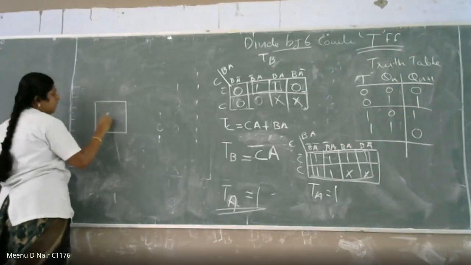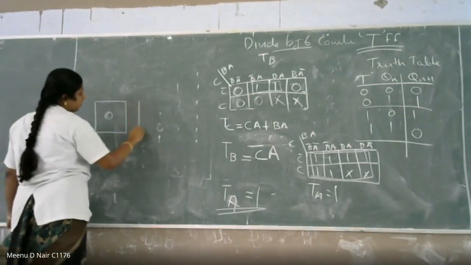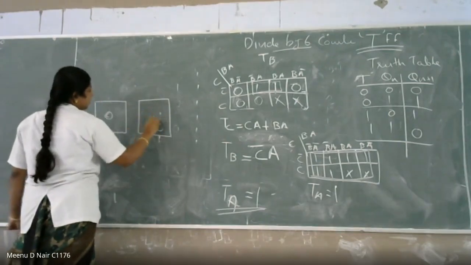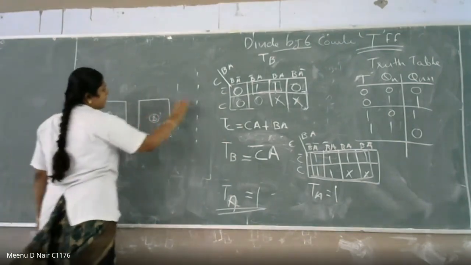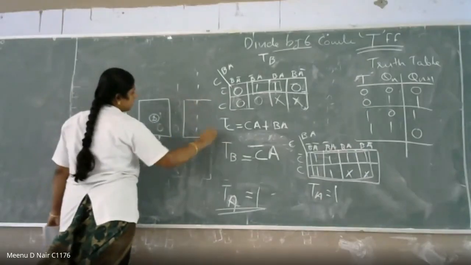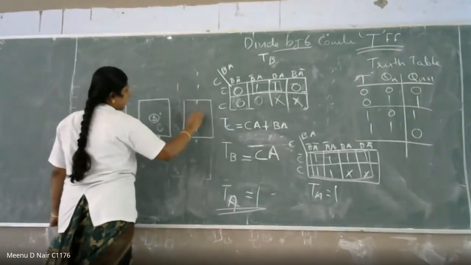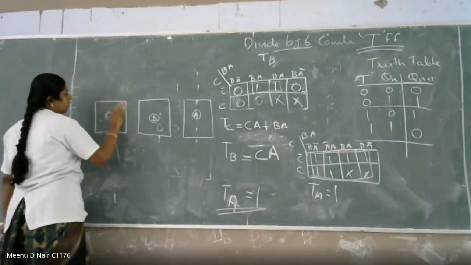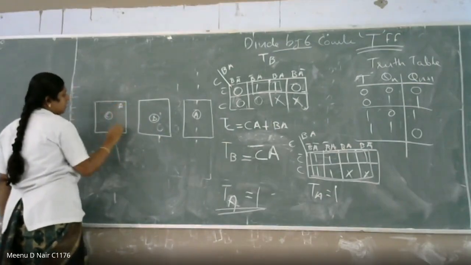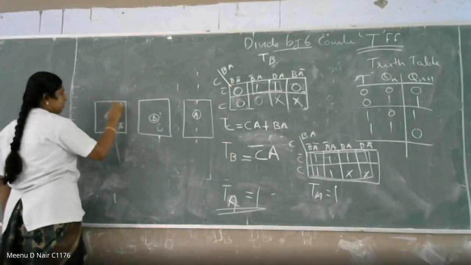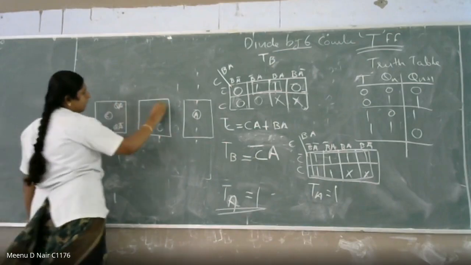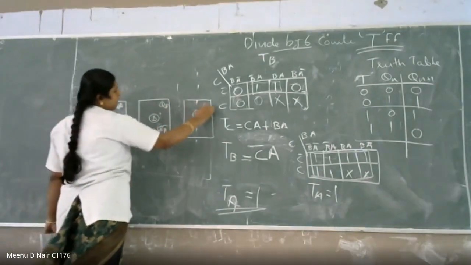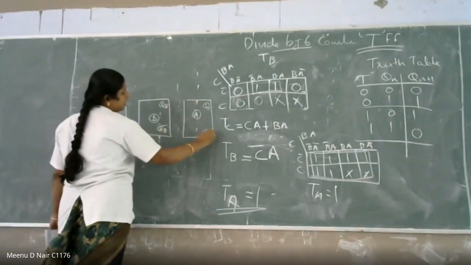This is C, this is B, this is A. This is A bar, this is nothing but QA bar, this is QB bar, and this is QC bar.